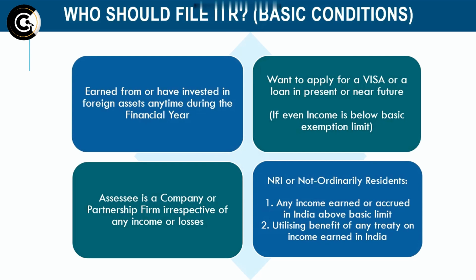Let's say they are earning a particular income in India and they are earning a particular income in their residence country as well. So it might be possible that that particular income is taxed in India as well as in the foreign country. So in case there is a double taxation avoidance agreement between India and that specific country and the non-resident Indian is taking the benefit of that treaty such that the rate of tax applicable is much below the rate otherwise applicable to that non-resident Indian, in that case the person should mandatorily file the income tax return. There is no exception to that.